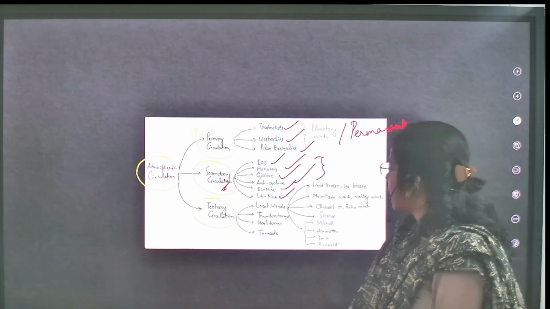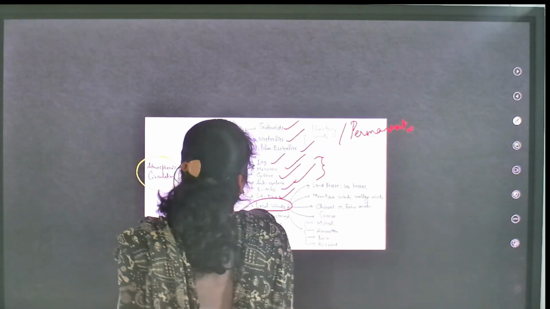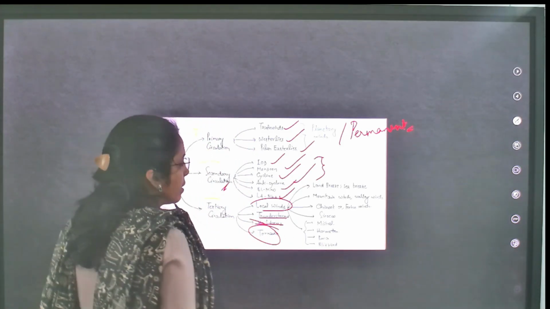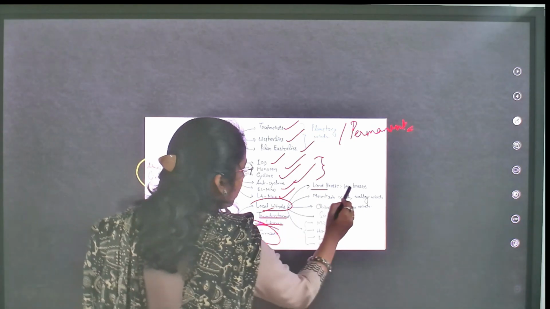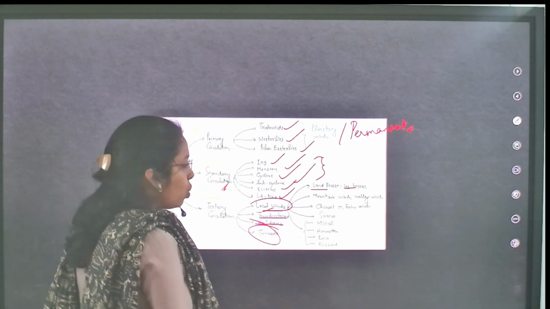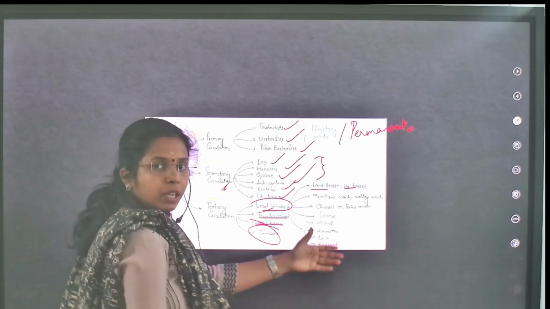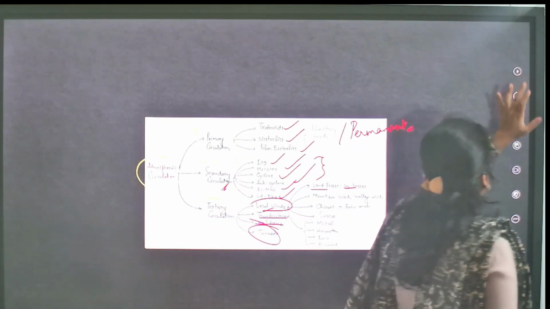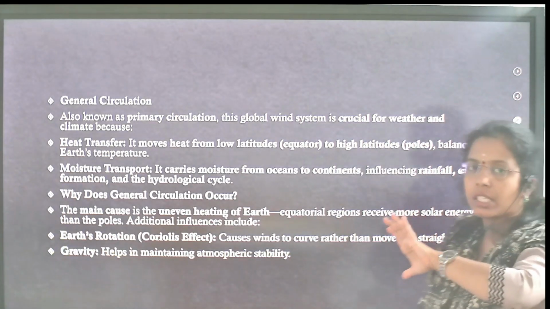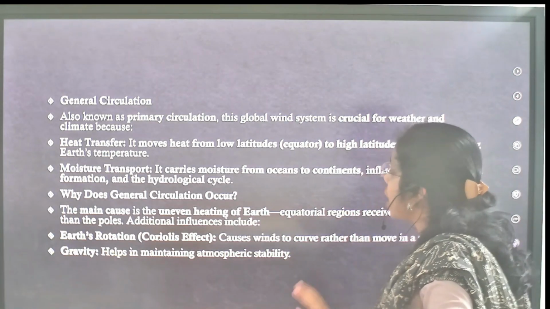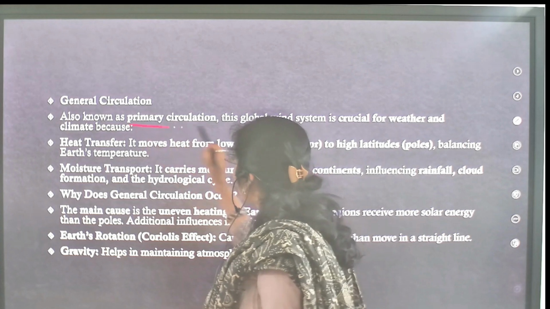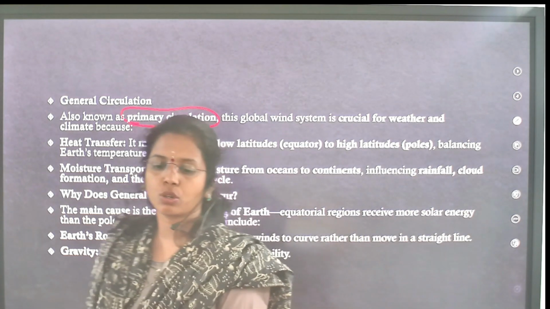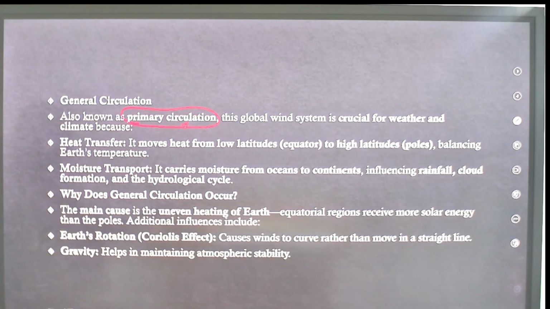Under tertiary, we are going to learn local winds, thunderstorms, hailstorms, tornado, all these things. And in local winds, land breeze, sea breeze, everything we are going to see. These are the different types, different names of these local winds. So let's start the session with general circulation or primary circulation. General circulation is also known as primary circulation.